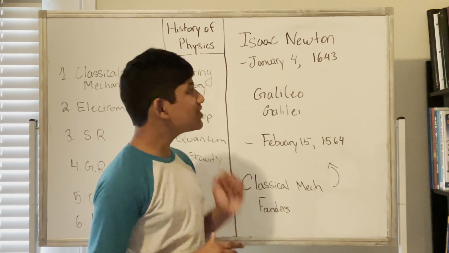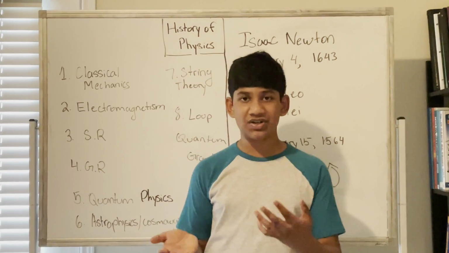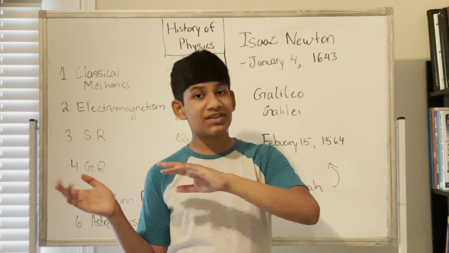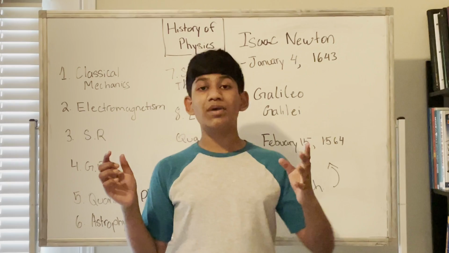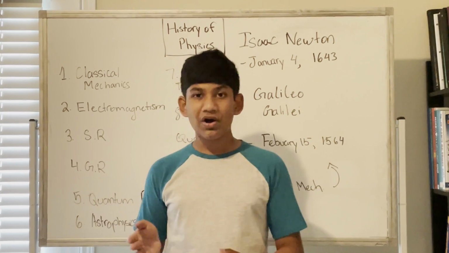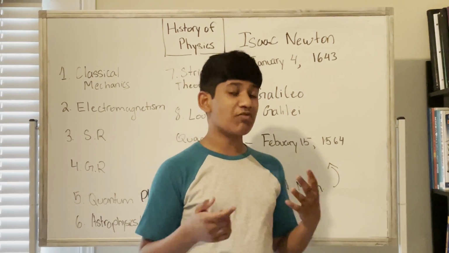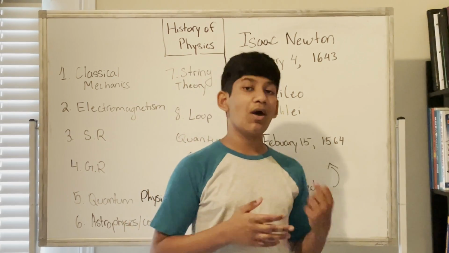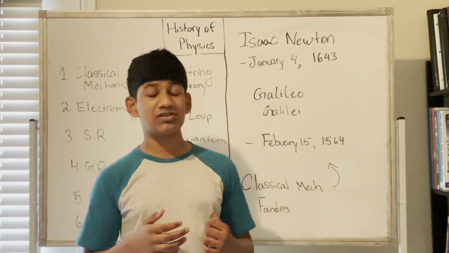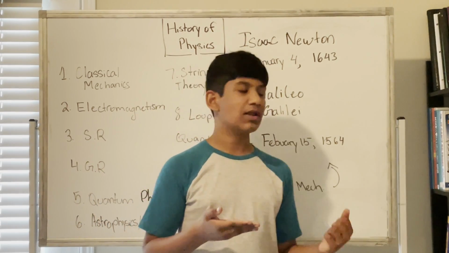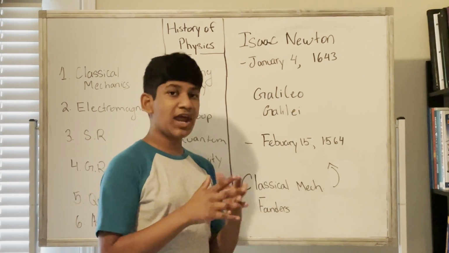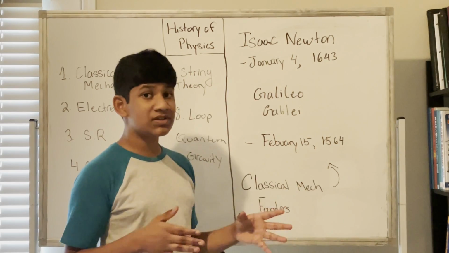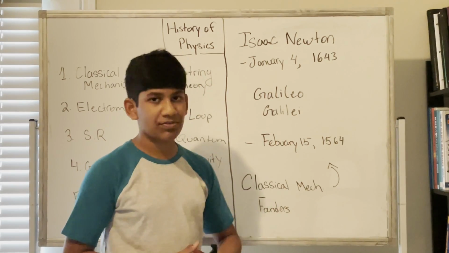For example, Isaac Newton developed the universal law of gravitation, and this essentially helped people track other planets around our solar system. For example, we could track the orbit of Venus or the orbit of Mars using the universal law of gravitation and essentially find out where it's going to be in the night sky on a particular day. We can use Isaac Newton's universal law of gravitation for that. So the universal law of gravitation and many other things that Isaac Newton and Galileo Galilei invented are very important and crucial to the modern world today.